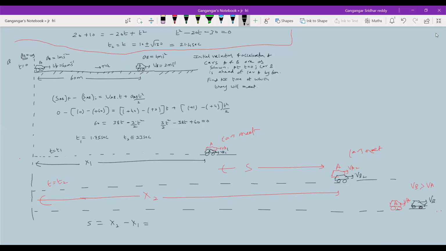I'll take help of car A. You can take car B or car A. So x2 should be equal to u_A t2 plus a_A t2 square by 2, then u_A t1 plus a_A t1 square by 2. Okay, fine. So what is the task? Separation between two points where the cars will meet.